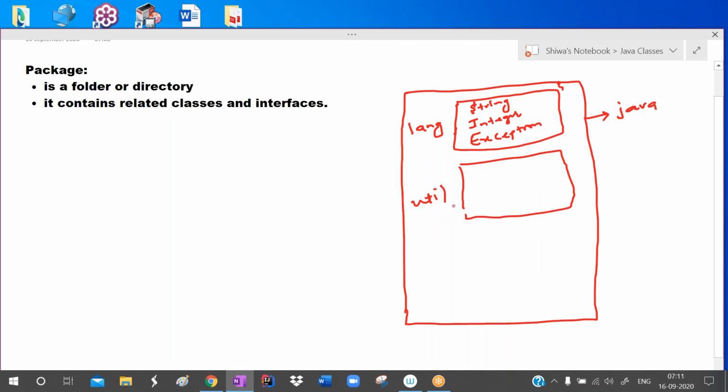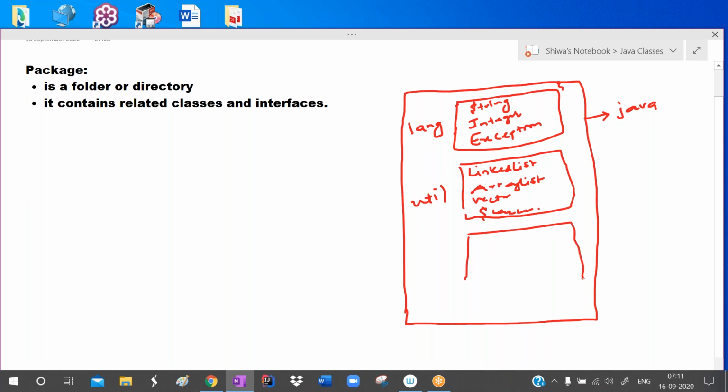We have seen the collection framework, where we used classes like LinkedList, ArrayList, Vector, and the Scanner class. Such classes are available in the util package, and also interfaces like List, Queue, and Map.